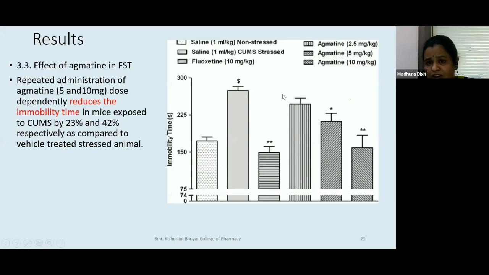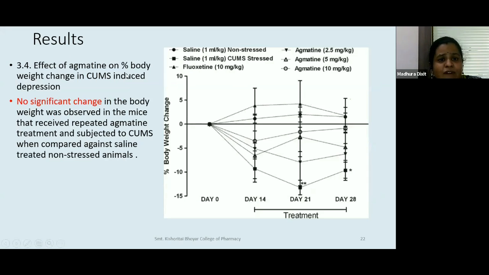Agmatine 2.5 is unable to deal with the situation, but 5 and 10 show a significant effect and work as antidepressants, where the animal is immobile only for 160 seconds or so and trying. So this is a marker that at least the animal is trying and it is not in despair or in the feeling of worthlessness.